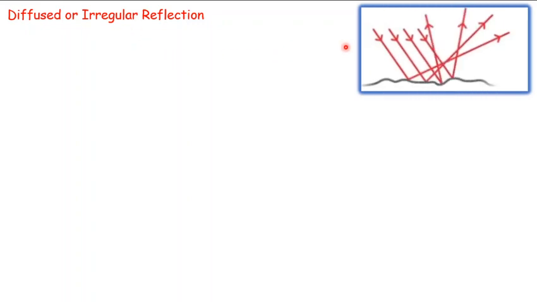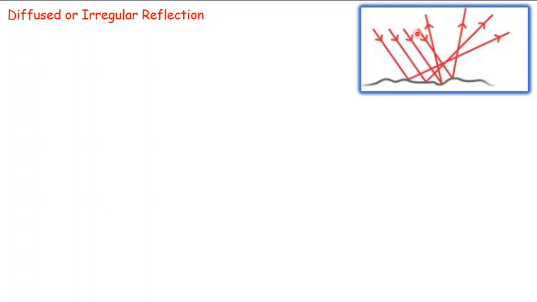Another thing, we have got diffused or irregular reflection. This is the main difference. In case of regular reflection, we saw that we have an optically plane mirror. The molecules are uniformly arranged. Here we saw the molecules are not uniformly arranged; they are in a sort of zigzag fashion, right? What is the consequence of this? When a uniform wavefront strikes it, the reflected rays go in all sorts of directions.